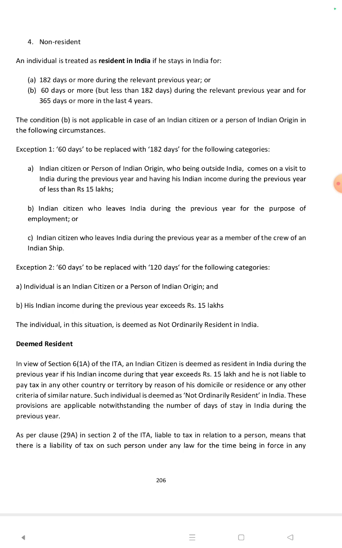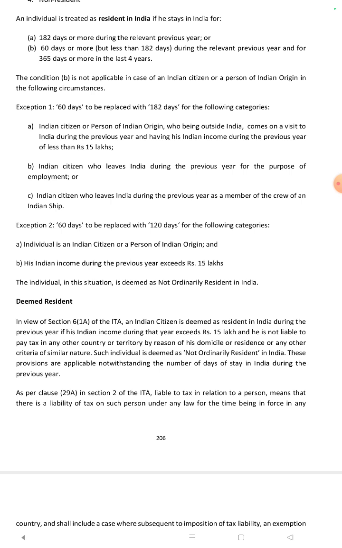The following condition B is not applicable in case of Indian citizen or person of Indian origin in the following circumstances. Exception: 60 days to be replaced with 182 days for the following categories. An Indian citizen or a person of Indian origin, being outside India, comes on a visit to India during the previous year and having his Indian income during the previous year less than 50 lakhs.